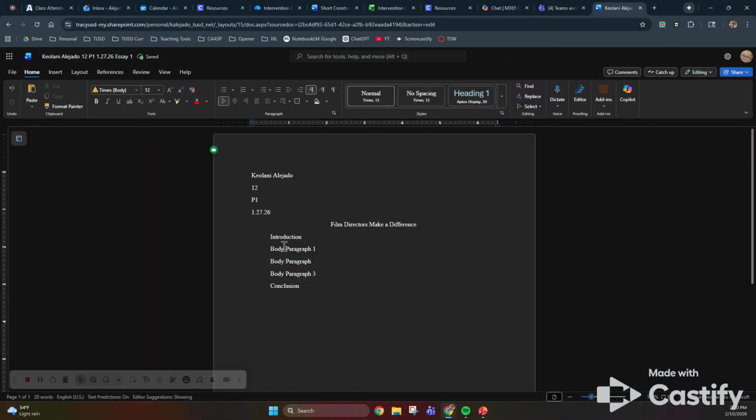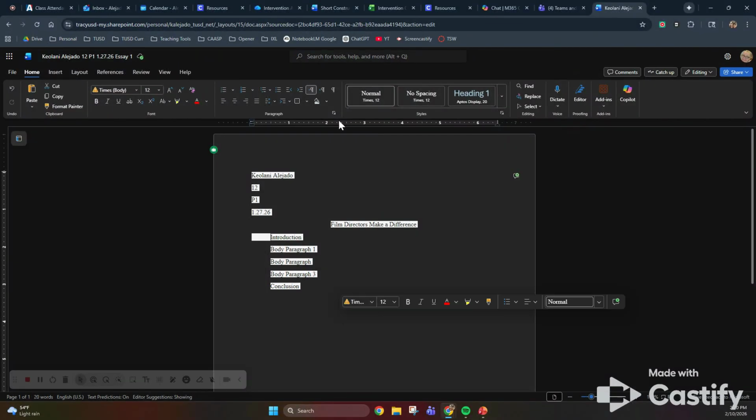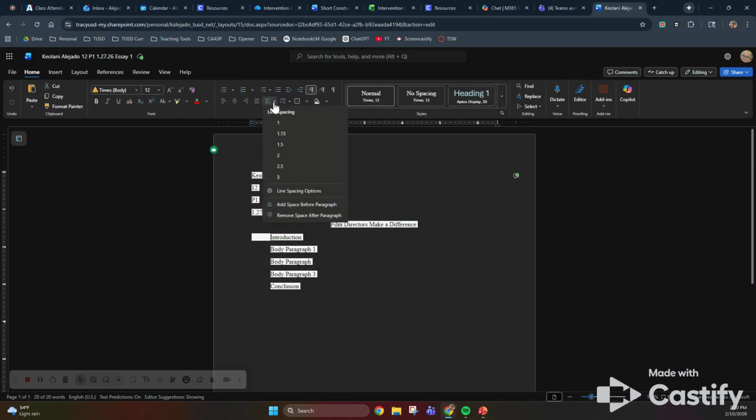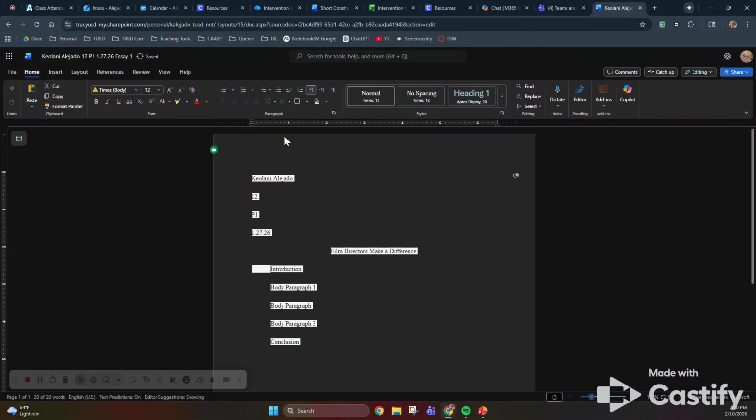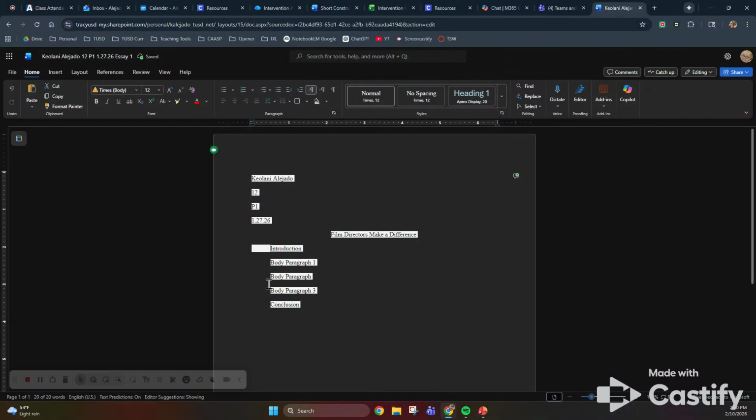And then when you start typing and you go back, you continue your paragraph, it'll come here and everything will be aligned left justification. Now, the spacing is messed up. So we're going to go here. You're going to come here to line spacing, make sure it's double. Go back to line spacing, remove. Now it's correct.